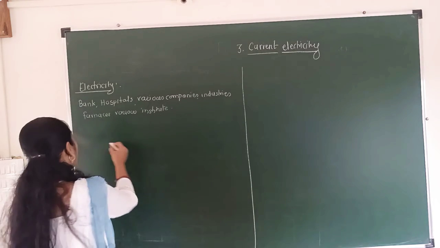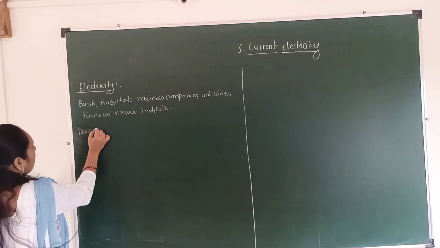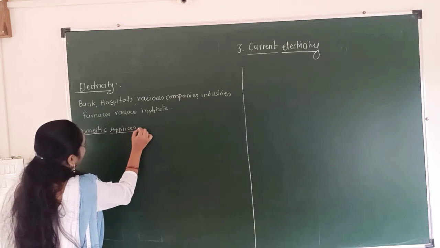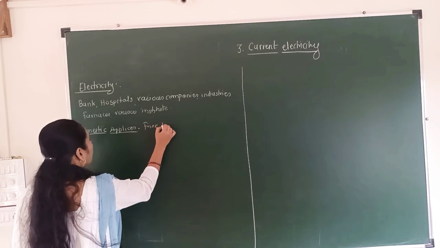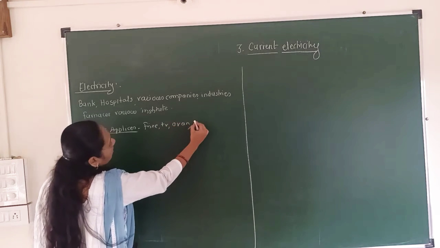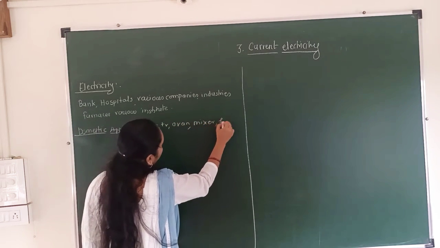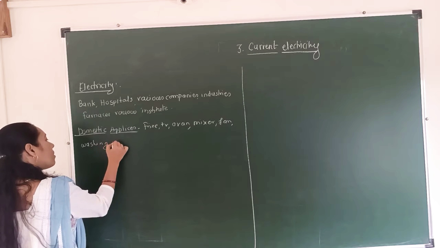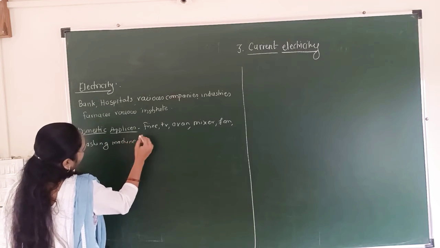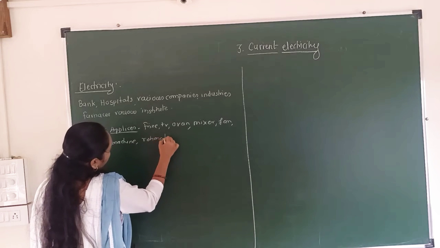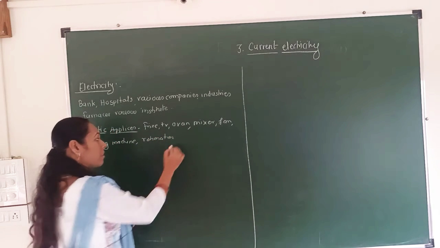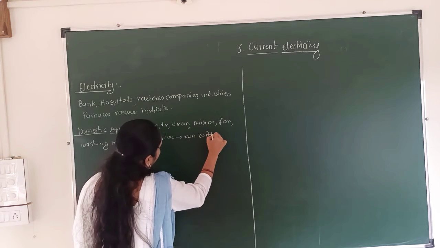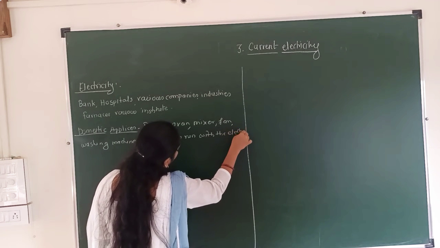What I say, the domestic appliances like, which one? First one is the fridge, TV, oven, mixer, fan. Another one is the washing machine. Next, roti maker. All these appliances run with the help of which word? They run with the help of electricity. Then what is meant by electricity?